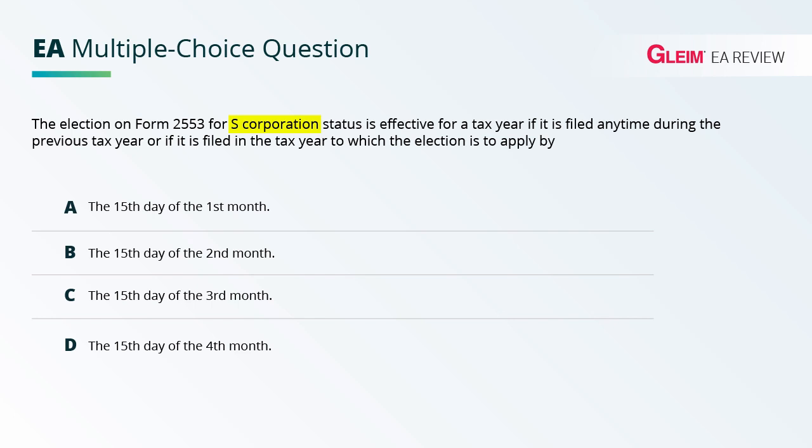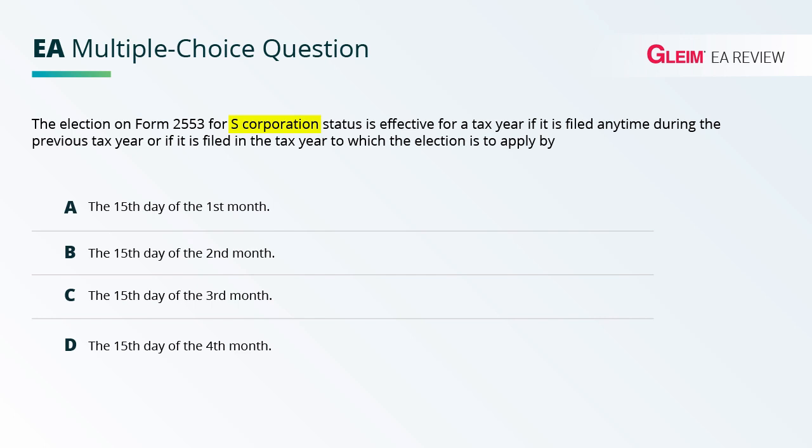The fourth requirement is ineligible corporations, so certain corporations, just by their nature, cannot be an S corporation. If you meet all 4 of those requirements and you file Form 2553, you can be an S corporation. Now, this question deals specifically with the procedural aspects of making an S corporation election on Form 2553. It's asking when is the latest a corporation can file Form 2553 so the election applies to the current year.